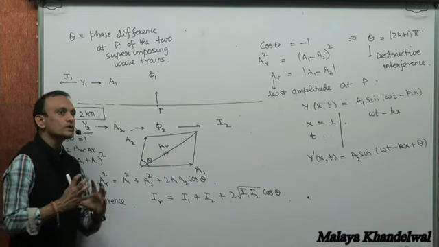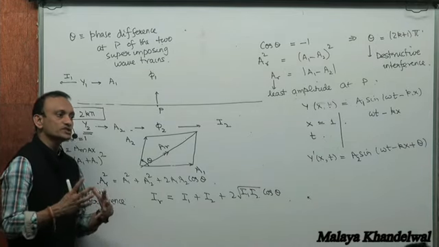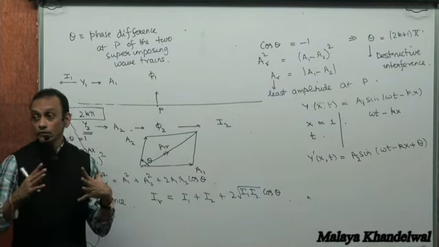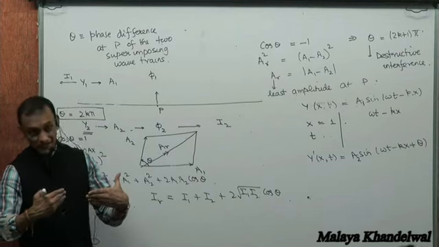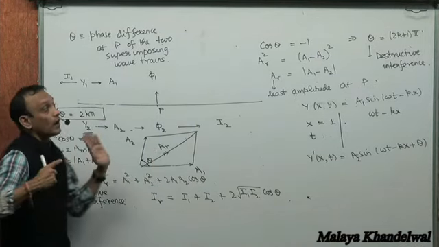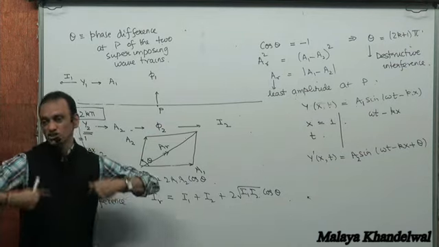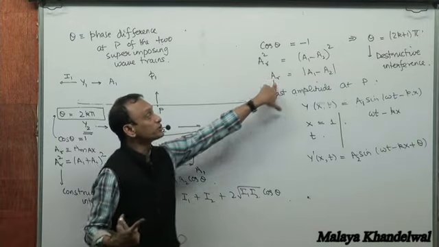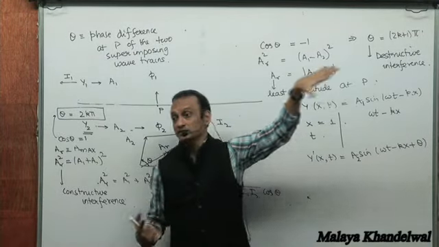So if two wave trains superimpose in a certain region, there are points where they interfere constructively and the amplitudes get added up. And there are places where they interfere destructively, wherever the phase difference is an odd multiple of pi and the amplitude is the least possible, mod A1 minus A2.